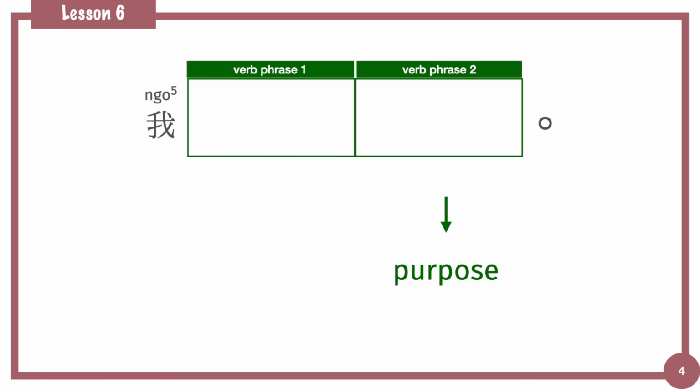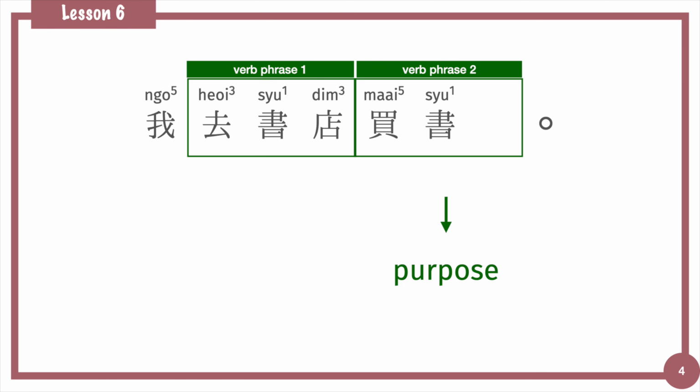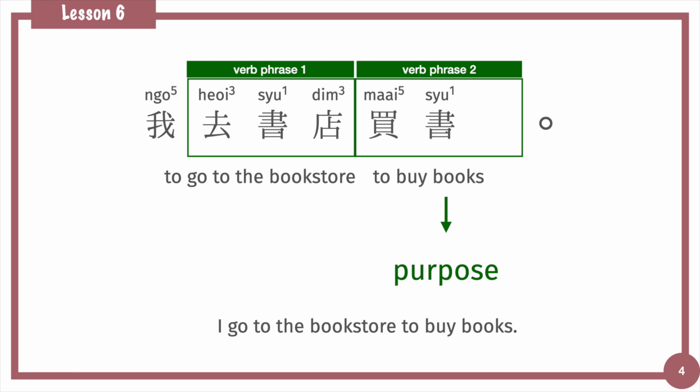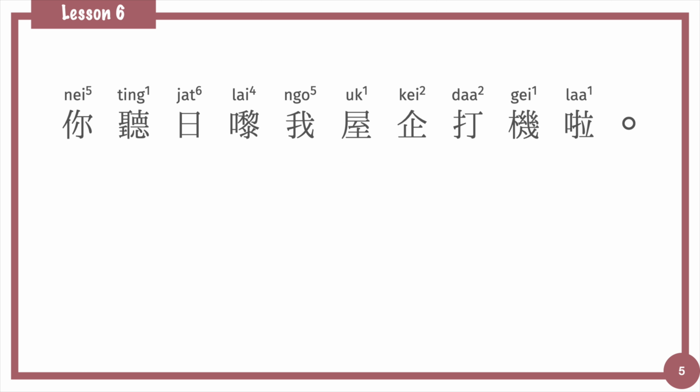Let's see one more example. 我去書店買書. 買書 is the purpose. 去書店 go to the bookstore. 買書 to buy books. 我去書店買書 I go to the bookstore to buy books. The next sentence is 你聽日嚟我屋企打機啦. Here we will focus on the verb 嚟. 嚟 means to come.